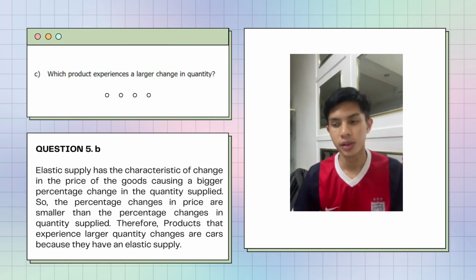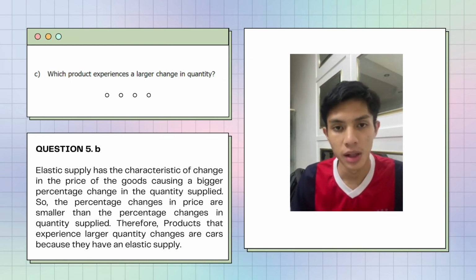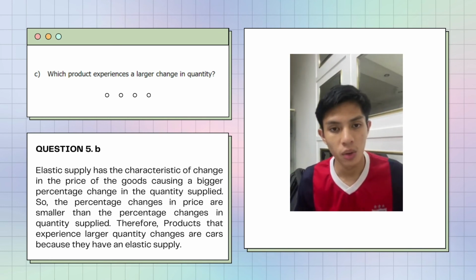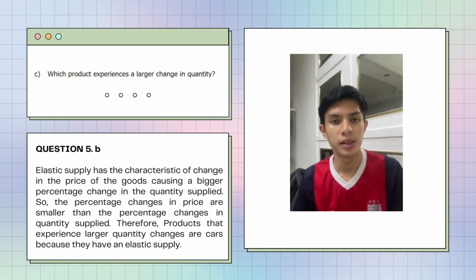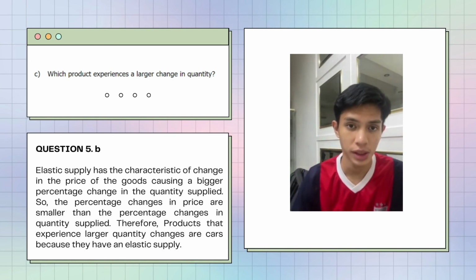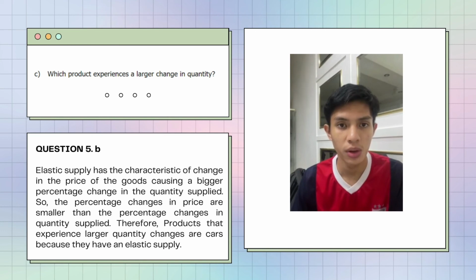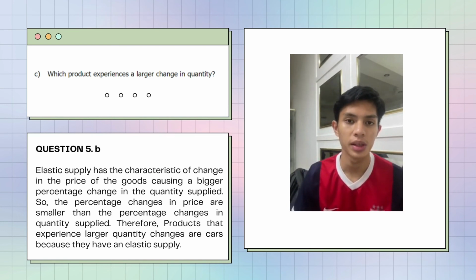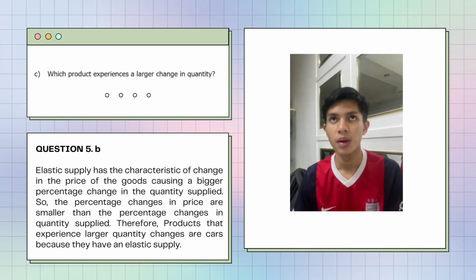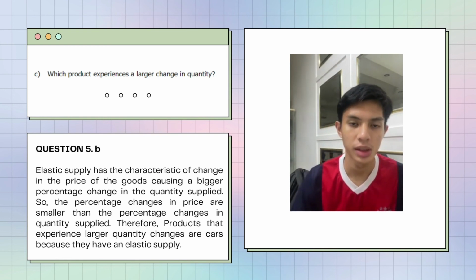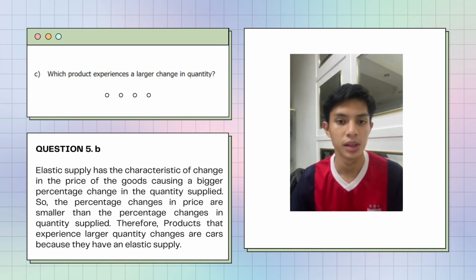For question 5C, which product experiences a larger change in quantity? Elastic supply has the characteristic that a change in the price of the goods causes a bigger percentage change in the quantity supplied. So the percentage change in price is smaller than the percentage change in quantity supplied. Therefore, the product that experiences a larger quantity change is cars, because they have an elastic supply. So that's all from us.